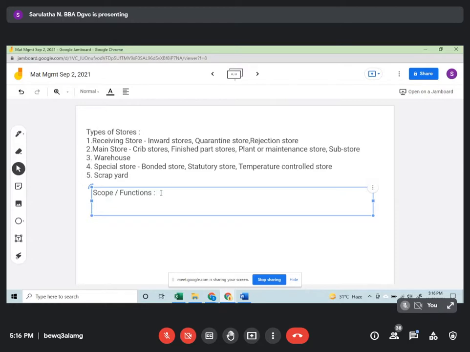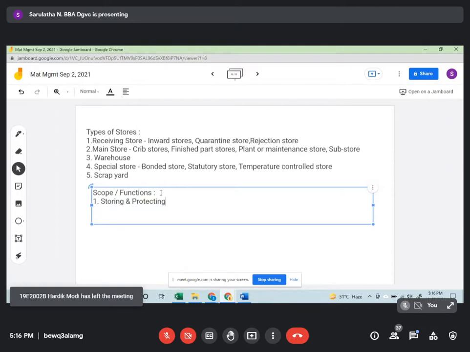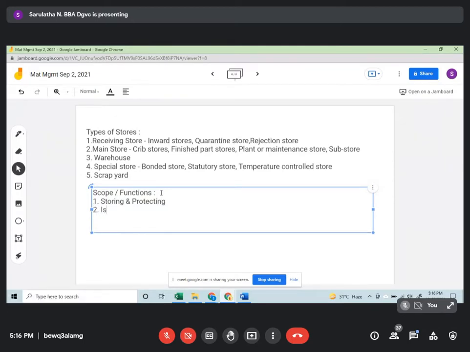Storing will be the first function. I'll give it by points. Storing and protecting materials, and then issue of materials. How do you issue? Only after authorization has been done.